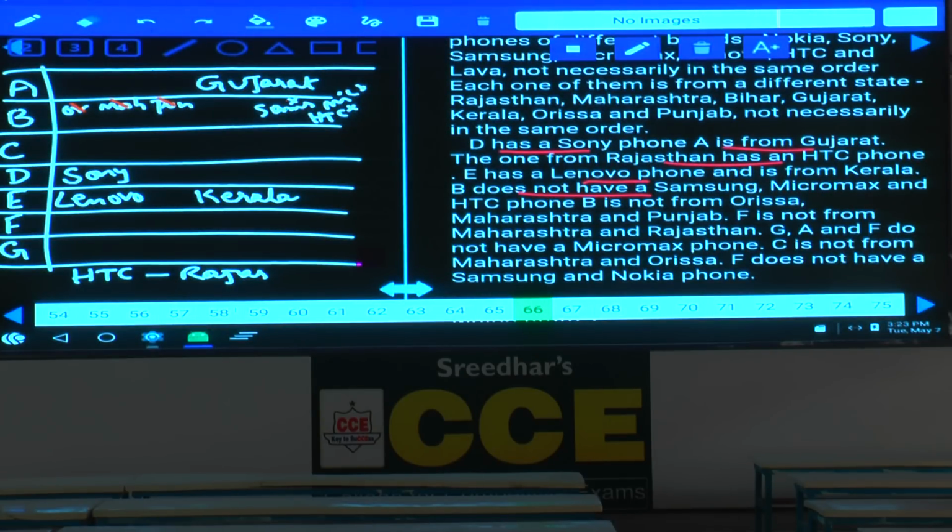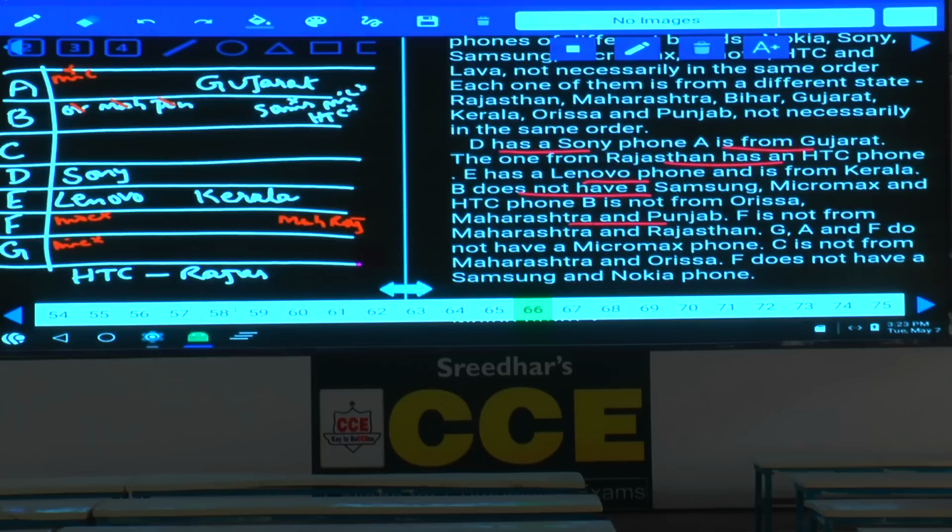And next one. What is the next information here? F is not from Maharashtra and Rajasthan. Now this is also ruled out. Next, G, A and F do not have Micromax. A does not have Micromax, F does not have Micromax and G does not have Micromax. Now these 3 persons do not have Micromax.